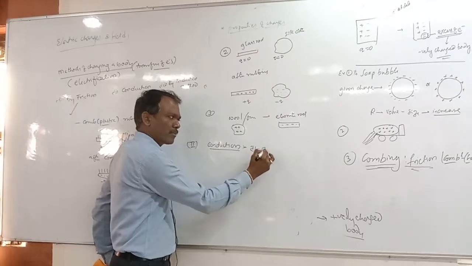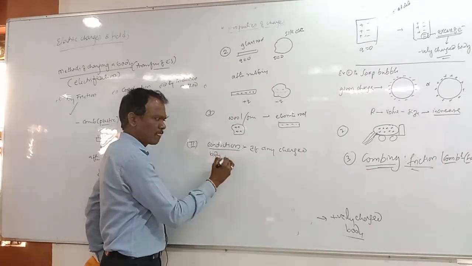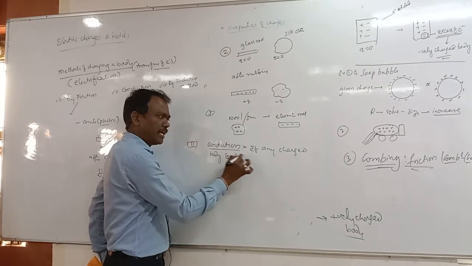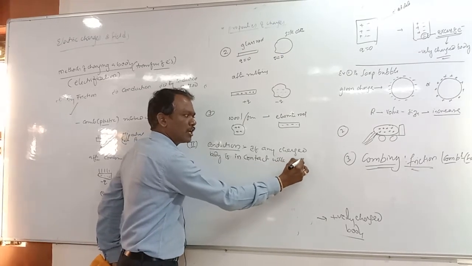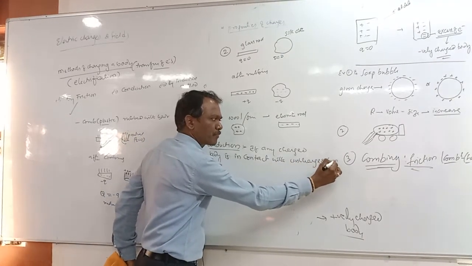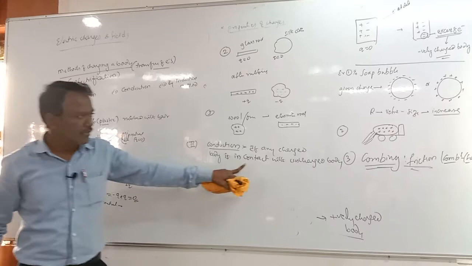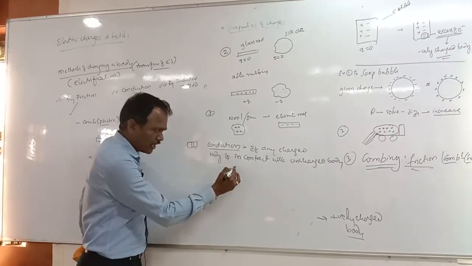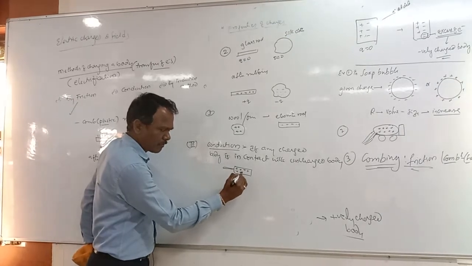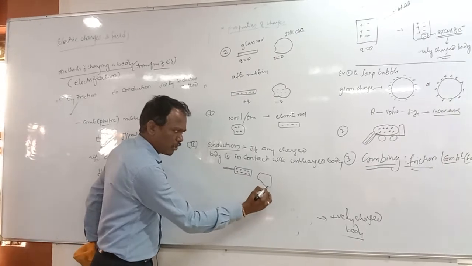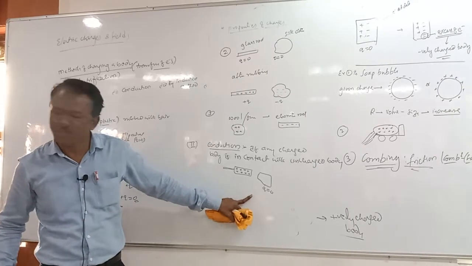If any charged body is in contact with an uncharged body, right? This is a positively charged body. This other body has charge Q equal to 0, right? It is a neutral body.